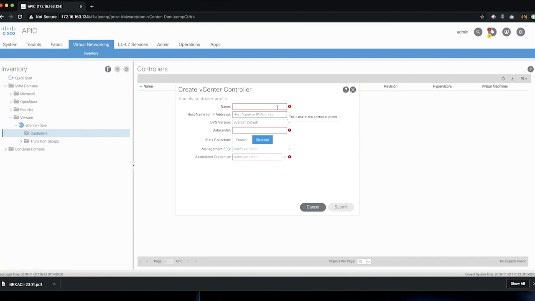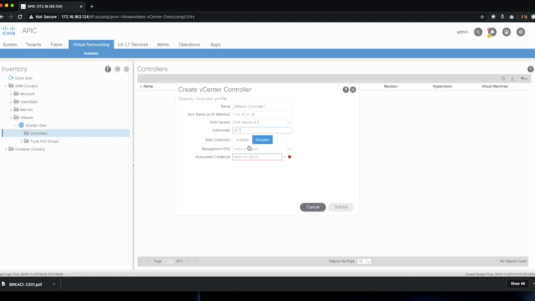Under the controller, you specify the name of the controller, VMware controller1, and specify the IP address, let's say 31.32. I specify the DVS version if I know it, most likely 6.5, and data center, you can say DC1.